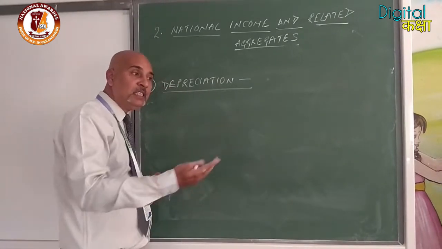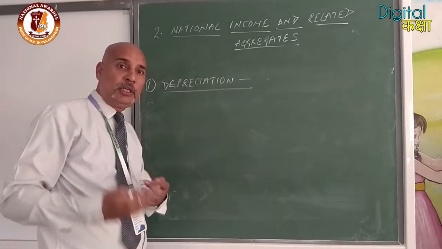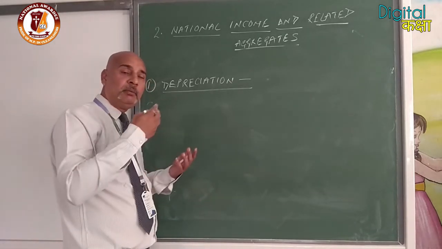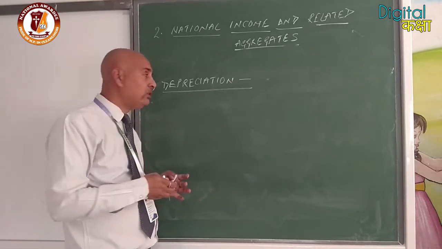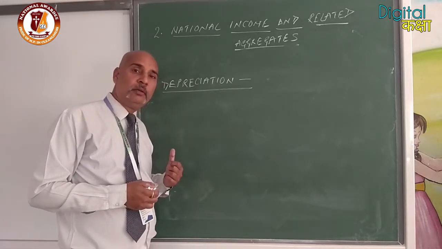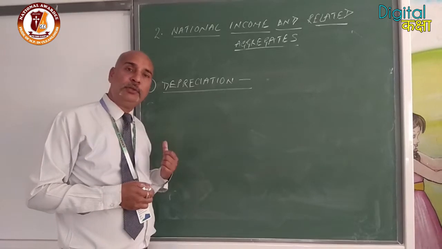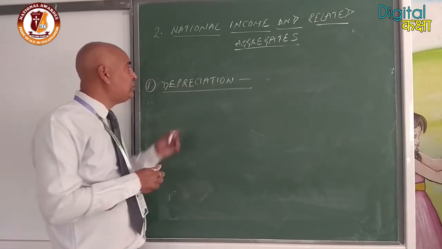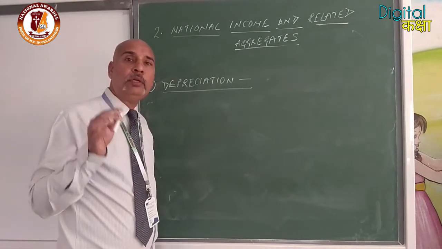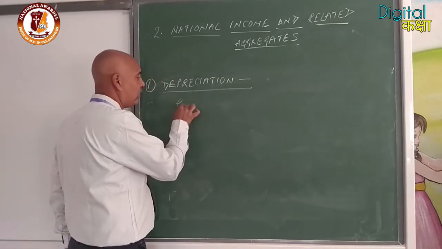So what is the use of depreciation while we are calculating GDP? G stands for gross. So when we have to convert gross domestic product, basically through the depreciation, this gross can be converted into net.